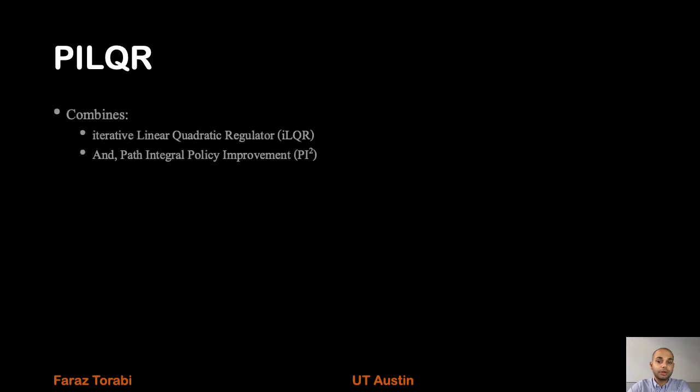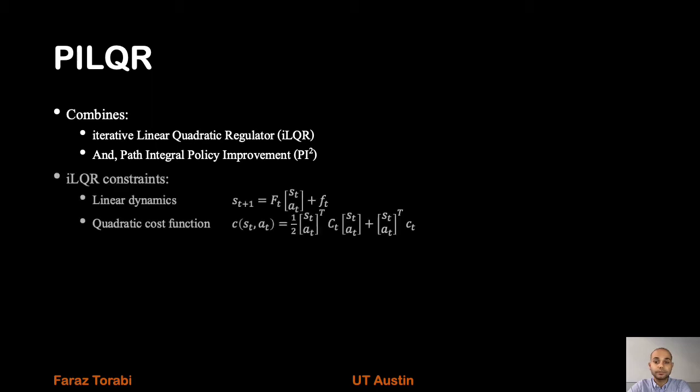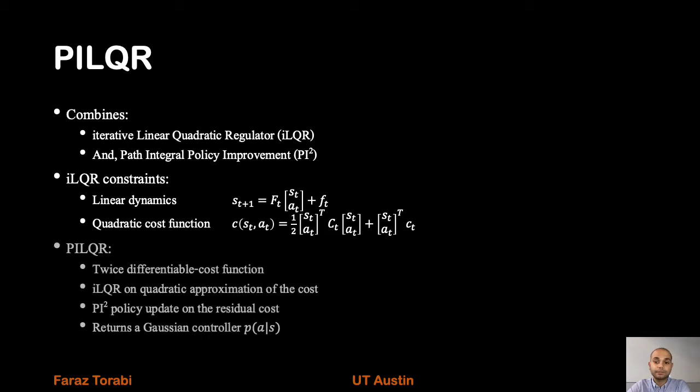First, I'm going to give some background on PILQR. PILQR is an algorithm that itself is a combination of ILQR and path integral policy improvement. ILQR is a model-based algorithm and PI squared is a model-free algorithm. ILQR has some constraints. It requires the dynamics to be linear or close to linear so that the linear approximation would be close to the actual dynamics, and it requires the cost function to be quadratic.